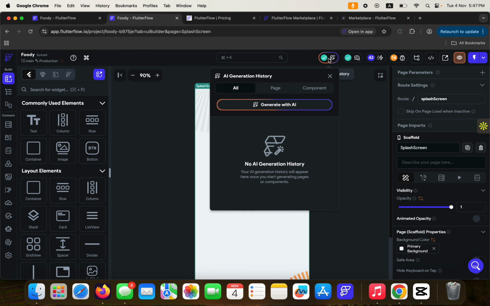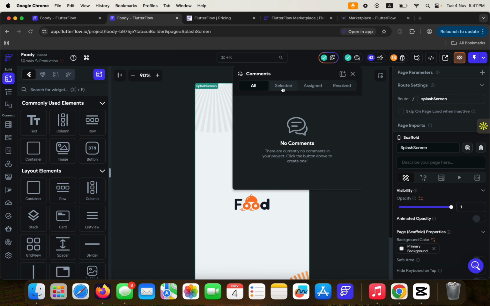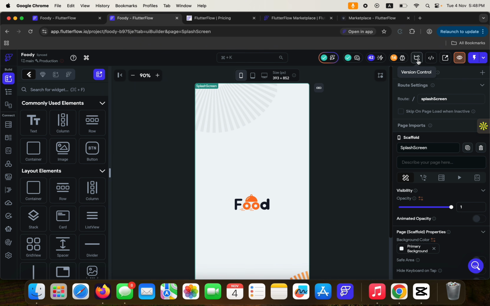Okay, then we have the AI generation history menu. If you want to build some of the pages or components in your application, all you need to do is use the generate with AI tool, and then you build something really powerful with FlutterFlow. So you can generate a page with AI, you can generate a component with AI. Then here is where you have some of the comments from your team members, or the ones that have been assigned to you, and then resolve comments.